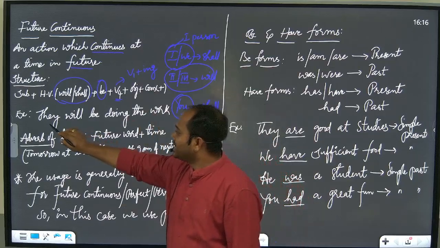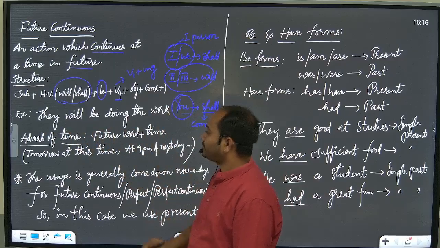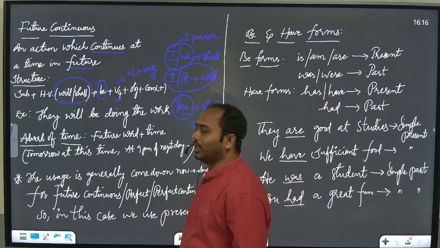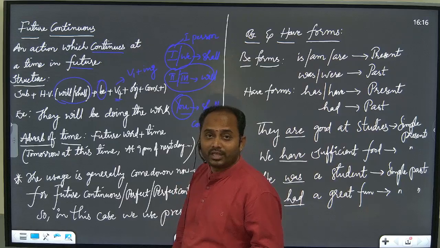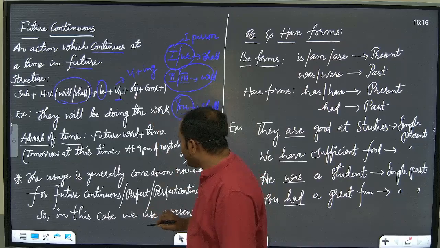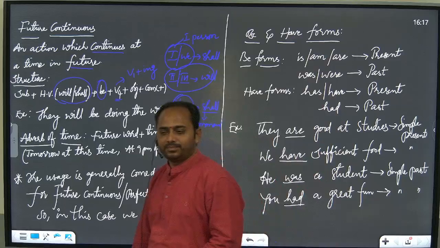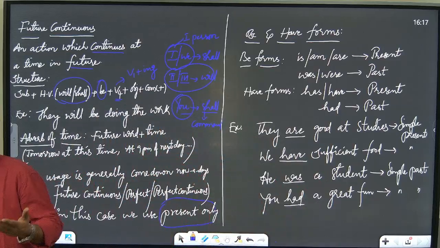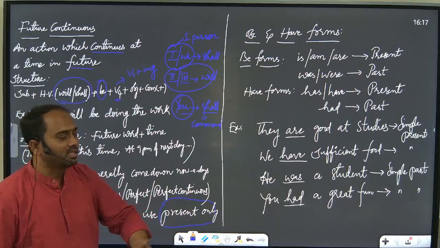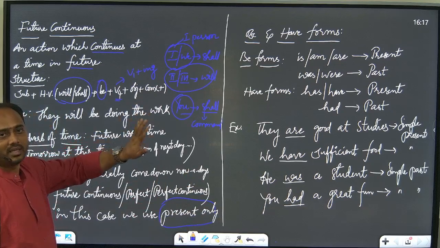So what will be the example here? They will be doing the work. Of course, the negative you can write as they won't be doing the work, and will they be doing the work, also you can write. But generally in place of that, nowadays we are using only the present tense or simple future. In place of the future continuous, we generally use the present continuous or simple future, depending on the situation. That's the reason we are not using any negative and interrogative for this.